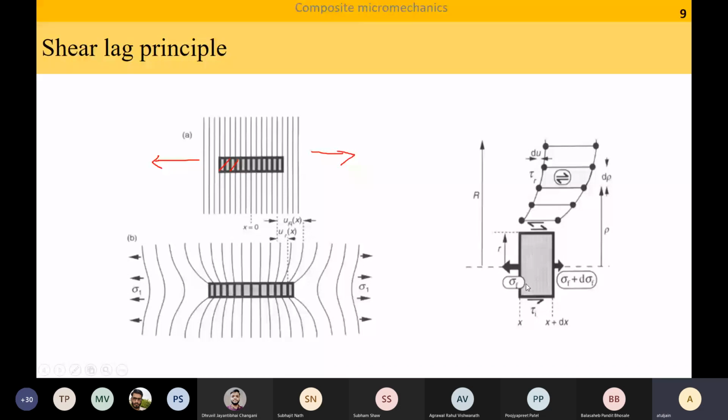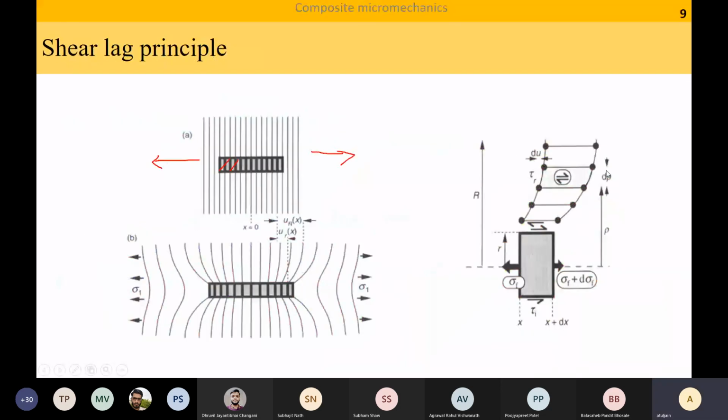So the medium of transfer from the matrix to the fiber is through shear. Therefore, these principles are also known as shear lag models. Okay, is this clear? Yes, sir. Okay, good.